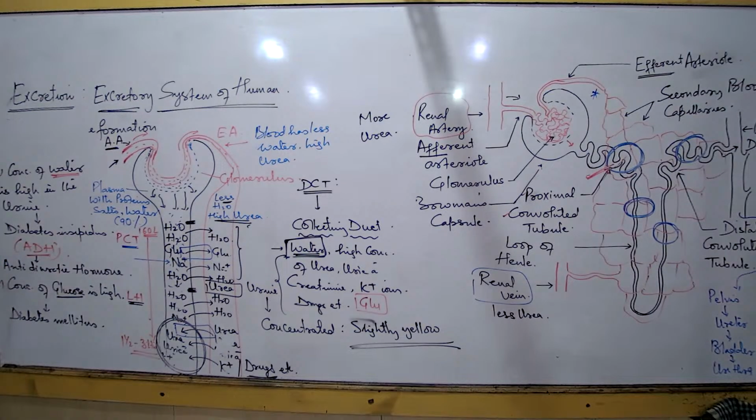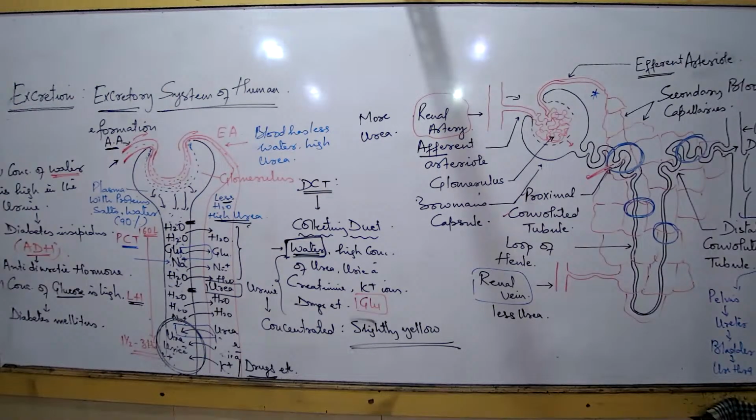Now, what are the three steps? What is the difference between selective reabsorption and secretion? You are supposed to understand. First, you try telling me, if I talk about reabsorption and secretion, can you tell me one major difference that you have understood? If you have understood, you should be able to tell. Otherwise, ask what is not clear. See all the three steps. Is it clear? Is there any basic concept that you have not understood at all?